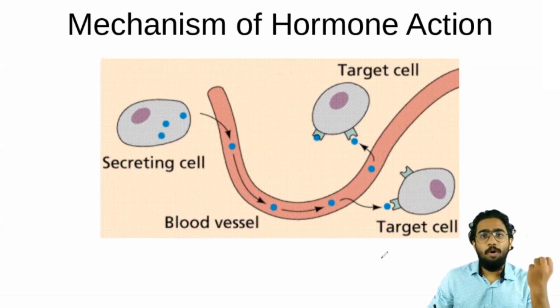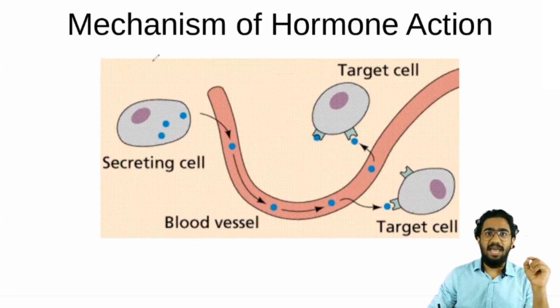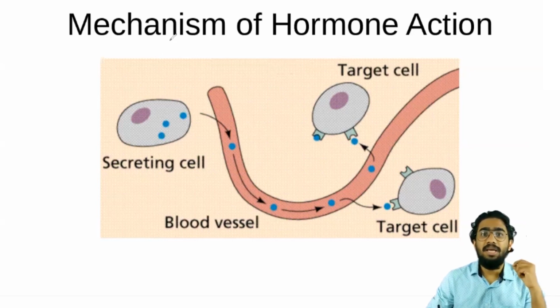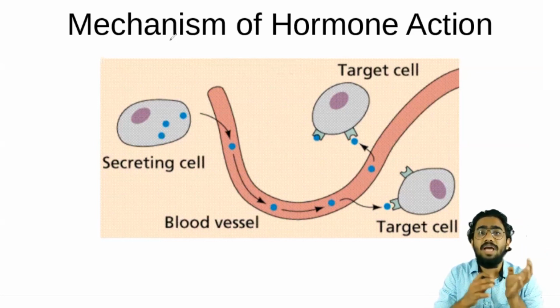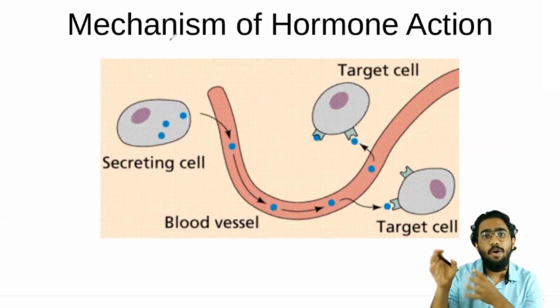What exactly is a hormone? A hormone is a chemical molecule that is secreted by an endocrine gland and released into the blood. It goes through all our body, and when it reaches its target organ, it binds to the target organ and produces its effect. We have to learn how hormones act specifically on that target organ.